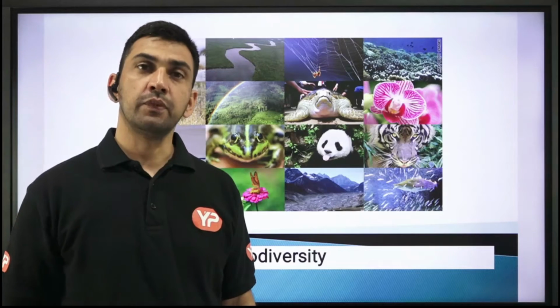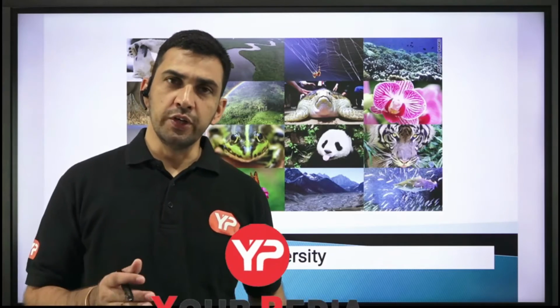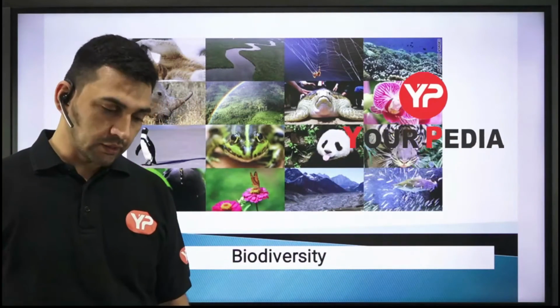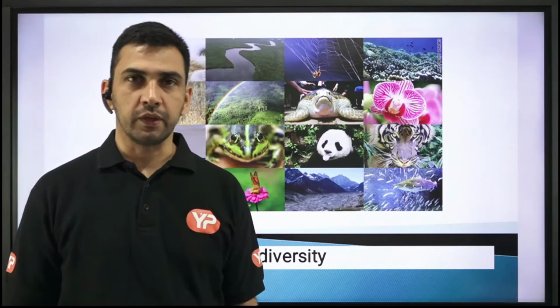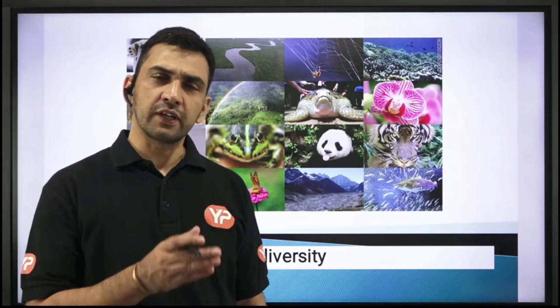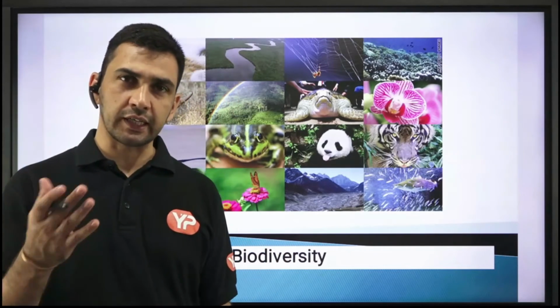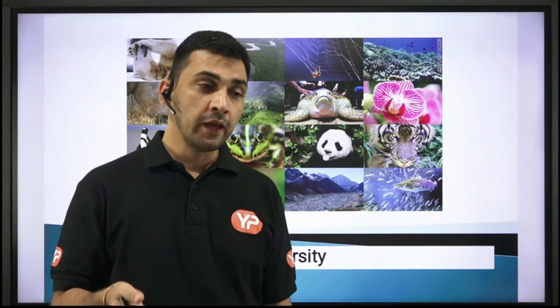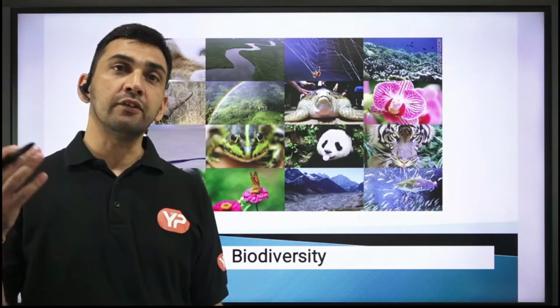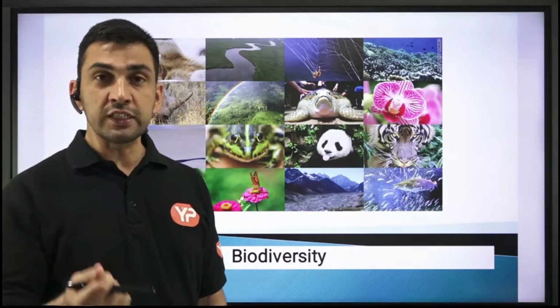Hello friends, welcome again. In this video, I'm going to talk with you about a term called biodiversity, right? First we will see what is the meaning of this term biodiversity. Then we'll see what are the different types of biodiversity that exist on the surface of the earth. And also we'll see what are the factors which are influencing the biodiversity on the surface of the earth, right?